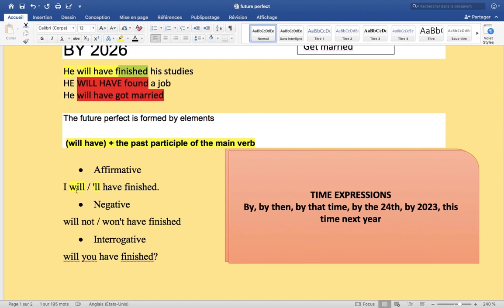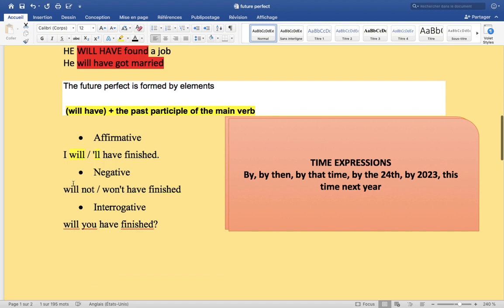In affirmative form we need this: I will have finished. This is clear. But in negative form you need the subject and will not, or won't, plus have plus the past participle of the verb.